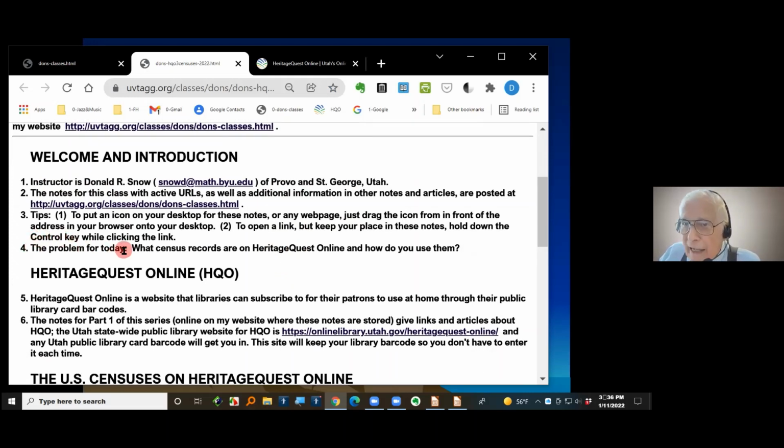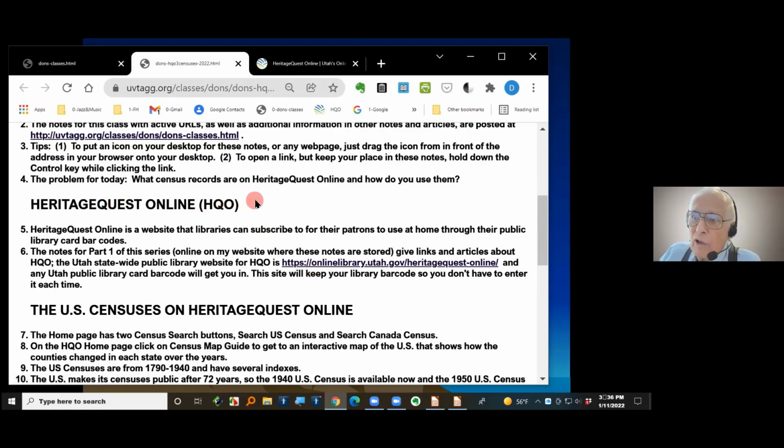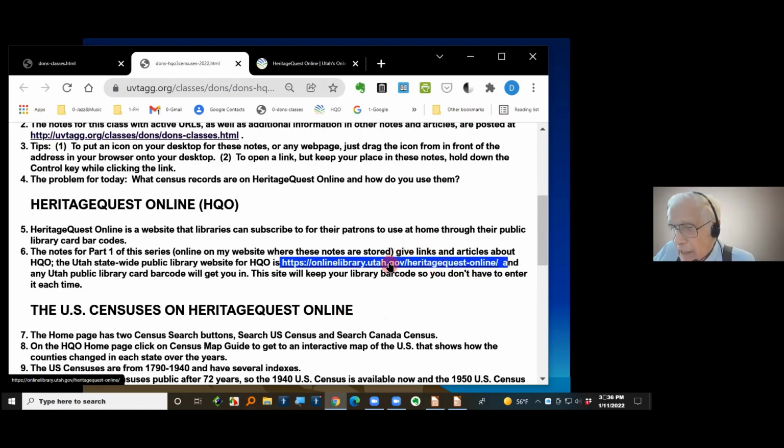The problem for today is what census records are on HeritageQuest Online and how do you use them. Here's the information about HeritageQuest Online, and there's the link right there. Let me highlight that. That's the link that will get you to it if you have a Utah public library card. Any public library card in Utah will get you in by clicking on this, and that's where we'll get to in a minute.